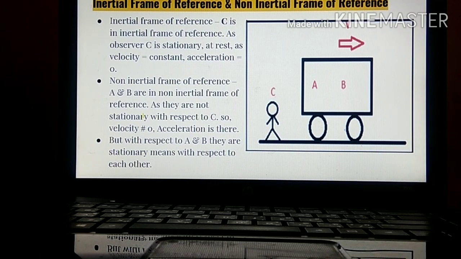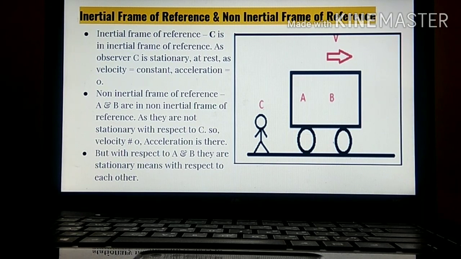Now, inertial frame of reference and non-inertial frame of reference. This is very important because many concepts are based on it. First, the inertial frame of reference. You can see this person C standing. As person C is standing, C is at rest. So C is in which frame of reference? Inertial frame of reference, as velocity is equal to 0 because C is stationary.